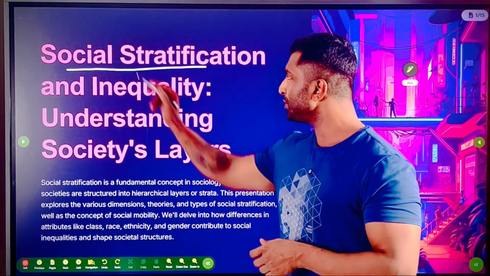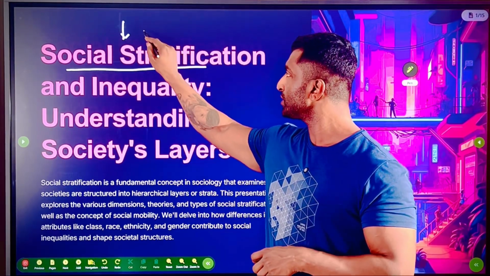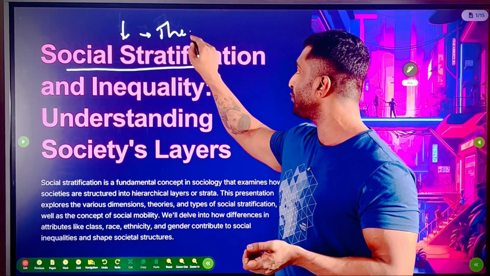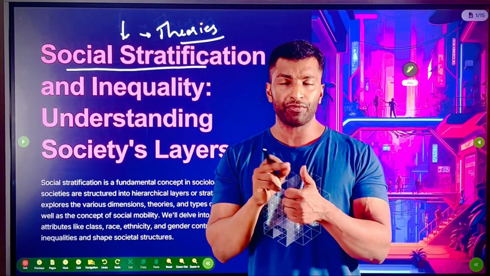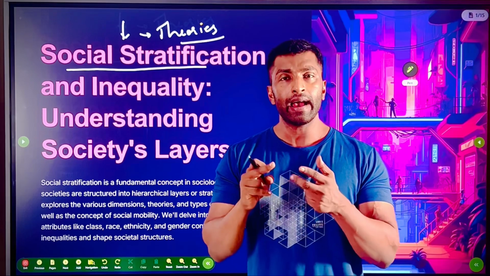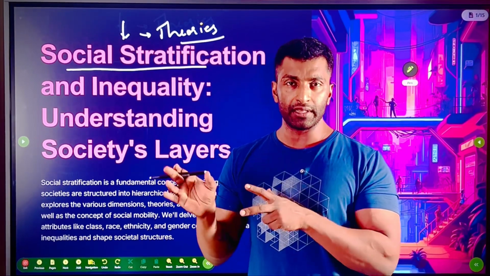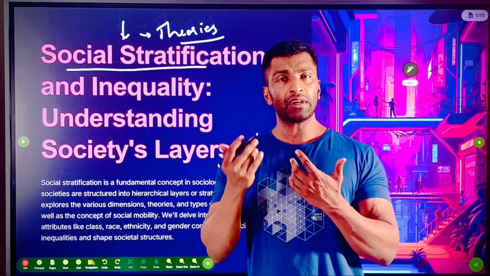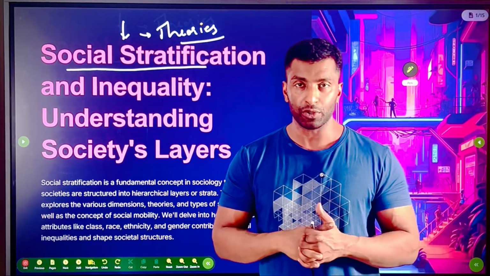So we will be trying to understand what is social stratification, and one of the most important things is that a couple of theories are related to stratification. So we will be discussing the theories. Mainly you have functional theory, and then conflict theory, Marxian theory, and then we have Weberian theory. Within functional theory, we will discuss a couple of theories, and when it comes to conflict theory or Marxian theory, we'll try to see different perspectives there, and then we will discuss a Weberian approach also.